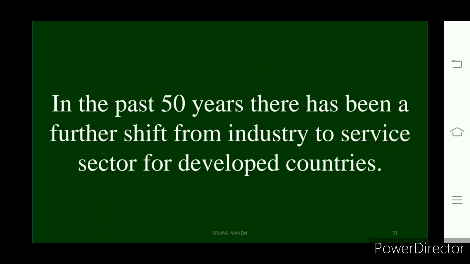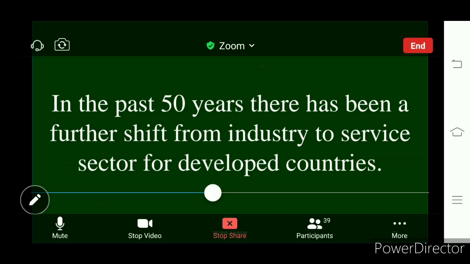After that, in the past 50 years, there was another change in developed nations. That is the shift from industries to the service sector. Whether it is production or giving employment, they turned from industries to the service sector. So what do we see here?